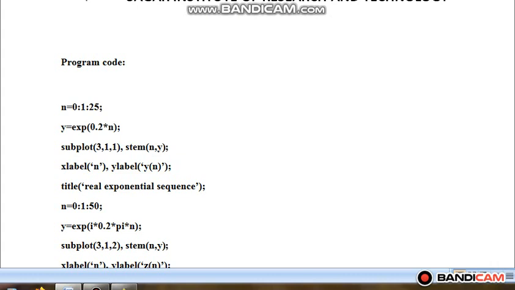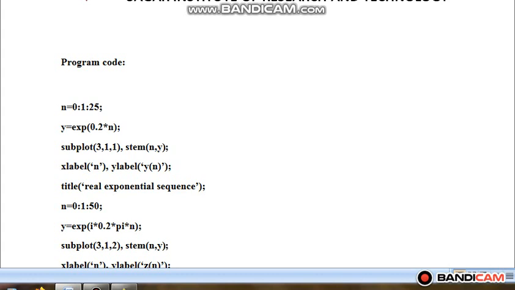Now I'll be plotting. Since we will be plotting more than one graph on a figure window, to make it easy, I'll be using command subplot, and the parameters specified in subplot are 3, 1, 1. 3, 1 means in this figure window there are 3 rows and 1 column.